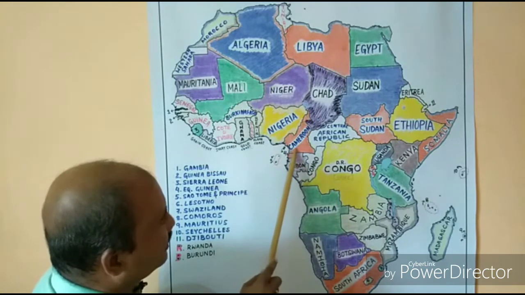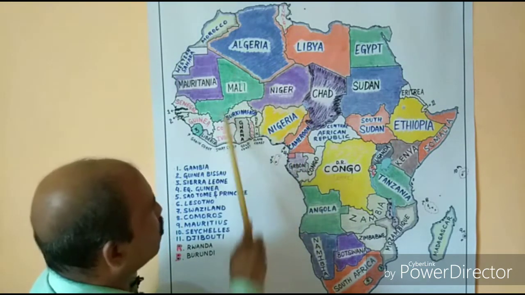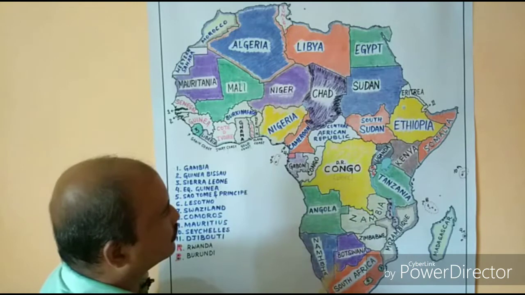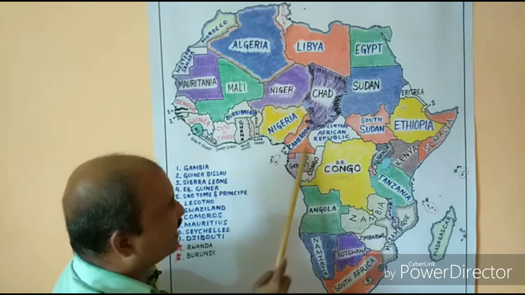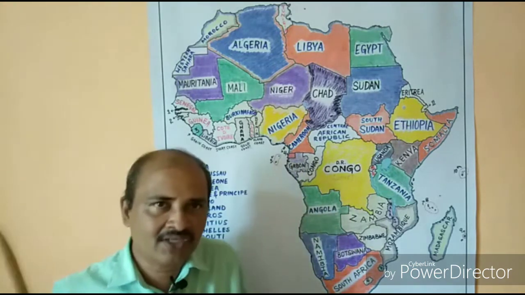Certainly it indicates it is like a mini Africa. Meaning all the features we could see in Africa, we can see in small in Cameroon. That means different types of languages are spoken, different types of people live here. So that's why Cameroon is called Africa in miniature.